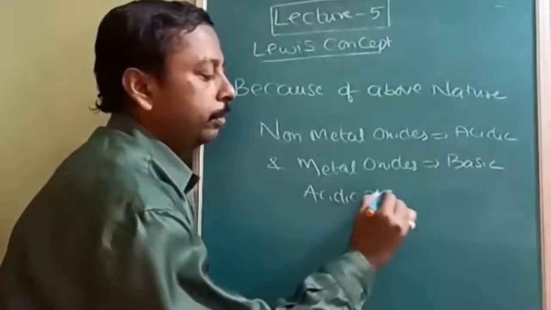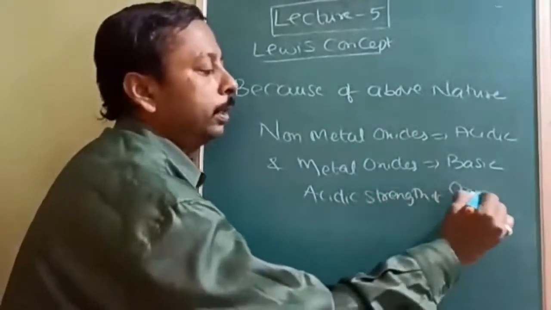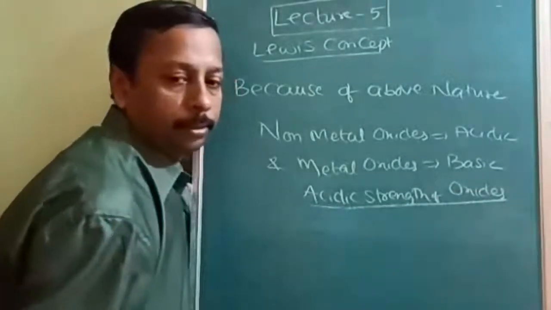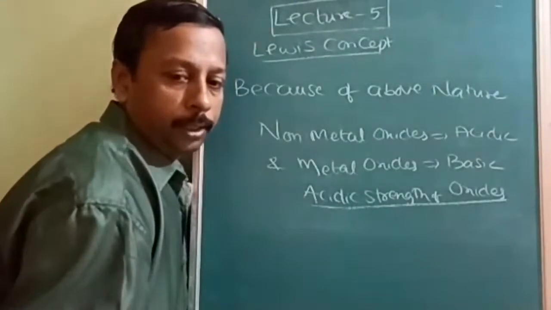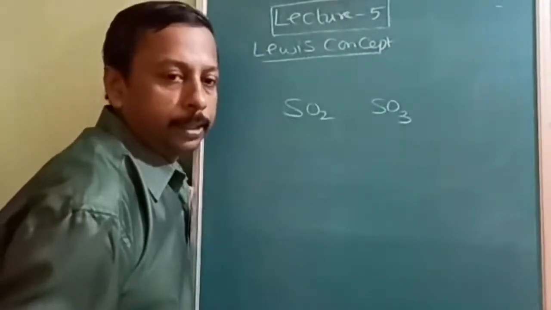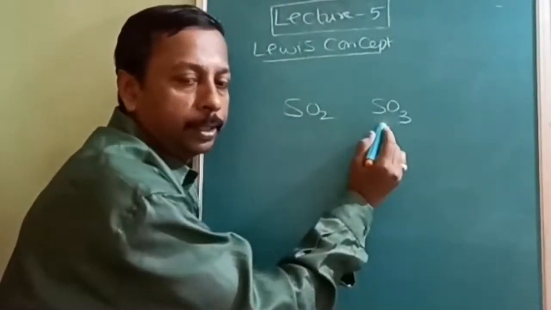So the tendency, acidic strength. Now we are going to study about the acidic strength of oxides. So how will I come to know that, I will tell you now. Example, how to compare the acidic strength. Now in this example, sulfur dioxide and sulfur trioxide.